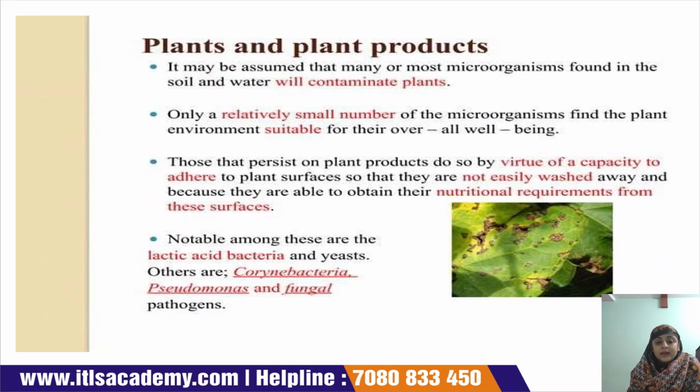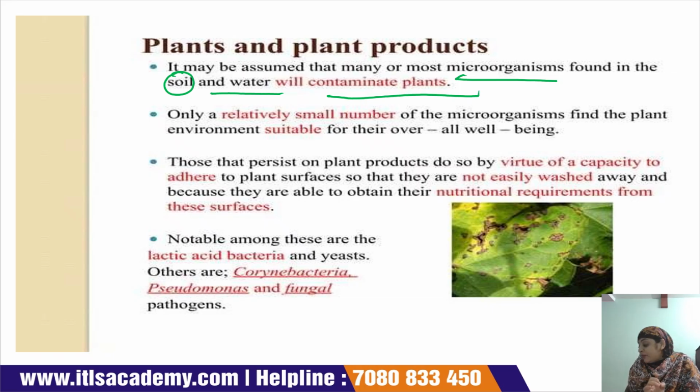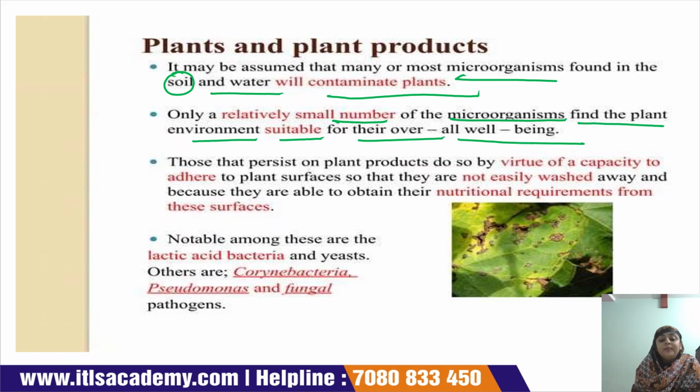Plant and plant products. It may be assumed that many or most of the microorganisms present in the soil and water will contaminate the plant. Only a relatively small number of microorganisms find the plant environment suitable for their overall well-being.